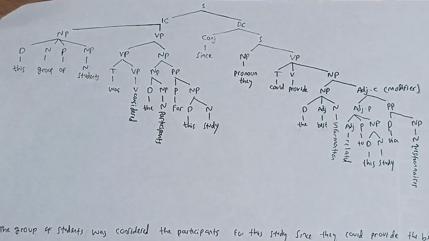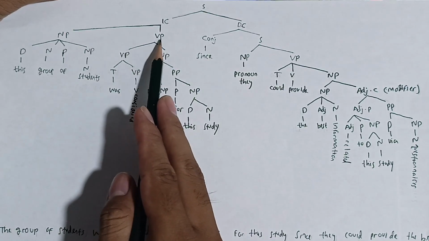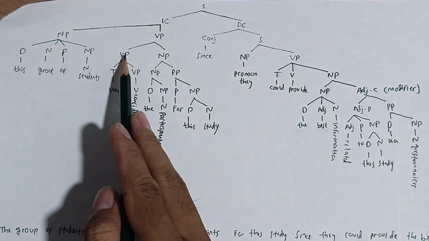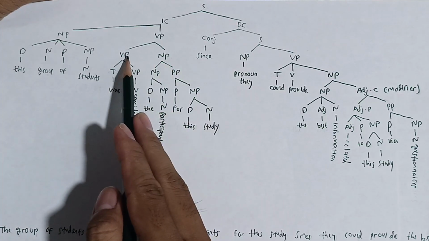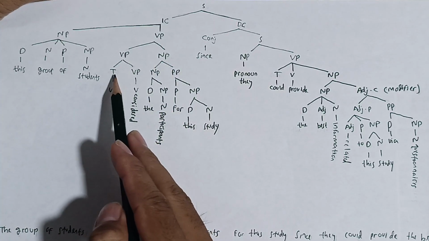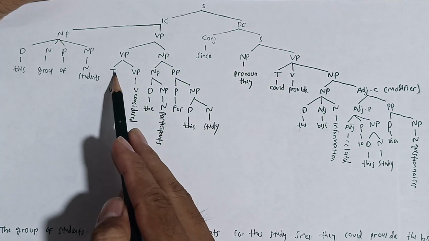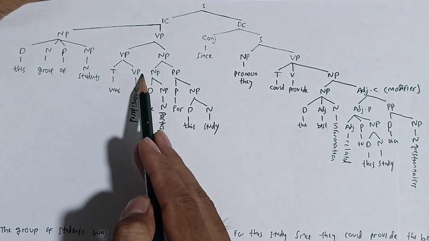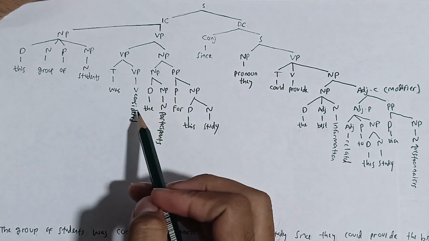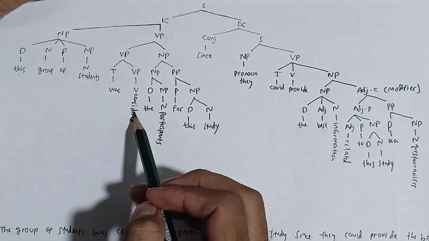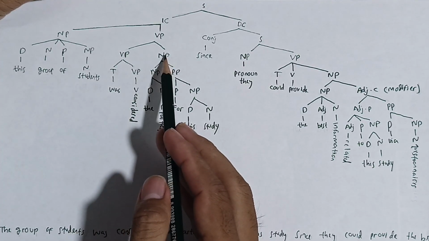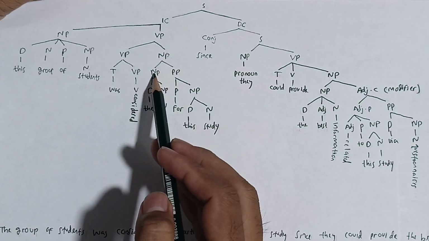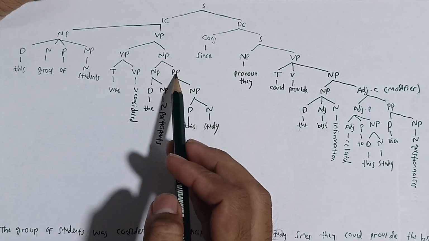The noun is student. And then the verb phrase is formed by verb phrase and the noun phrase. The verb phrase is formed by tense and verb phrase. The tense is was and the verb phrase is consider, because consider is the form of the past participle, so it's called verb phrase. And then the noun phrase is formed by noun phrase and preposition phrase.